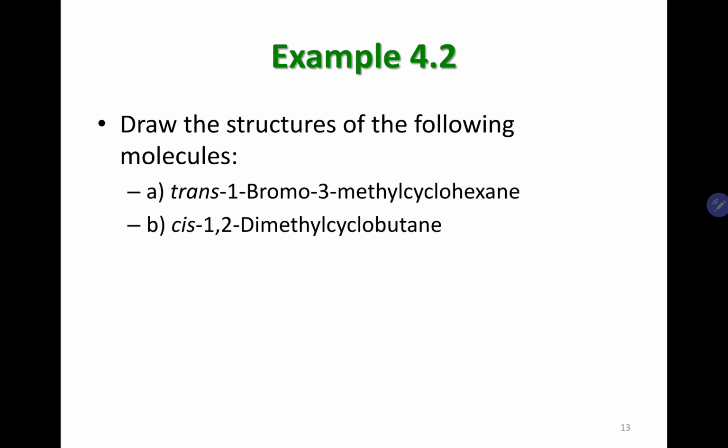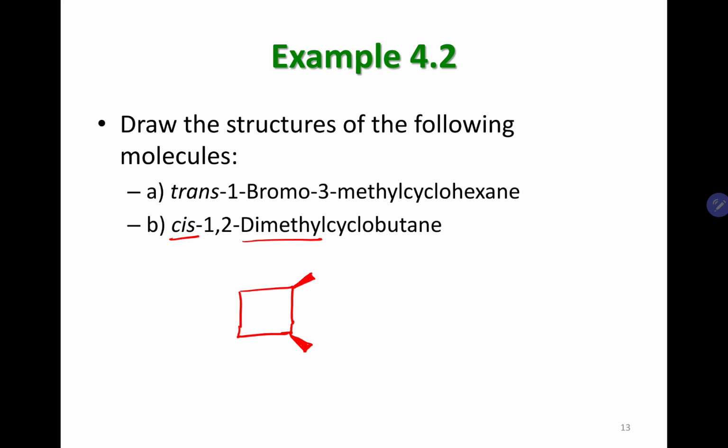Okay, let's try B. In here, I want you to draw a cyclobutane, and the two substituents are going to be methyls. So it's a dimethyl, so both substituents are methyls, and then it is a cis compound. So let's have a cyclobutane. Here is a cyclobutane, and then the two substituents are on 1 and 2, and it is a cis, so both substituents should be on the same side, right? So you can draw two wedges or two dashes, it doesn't really matter. I'm going to use two wedges, and that will be your compound.